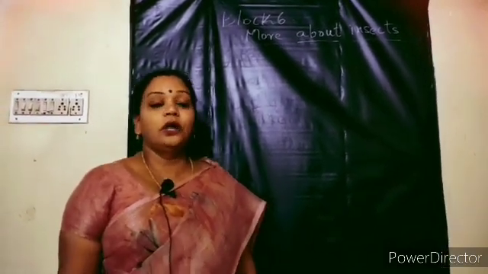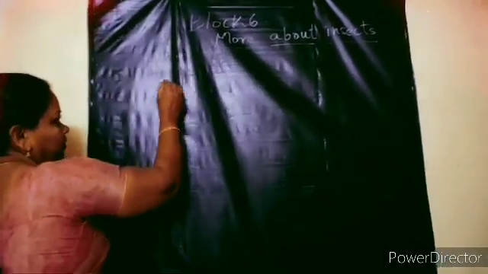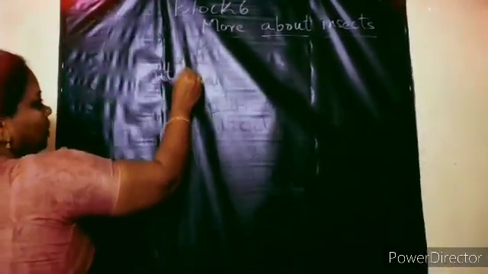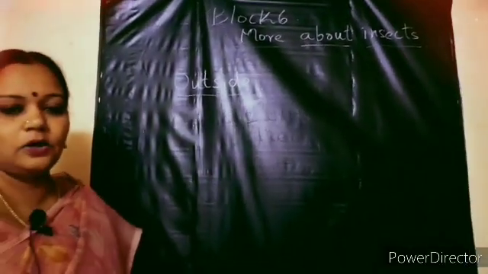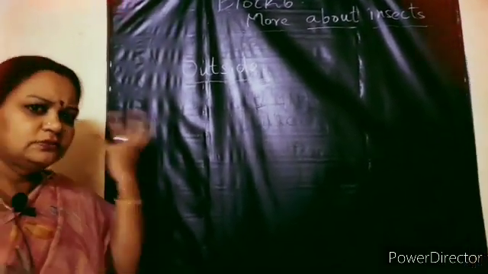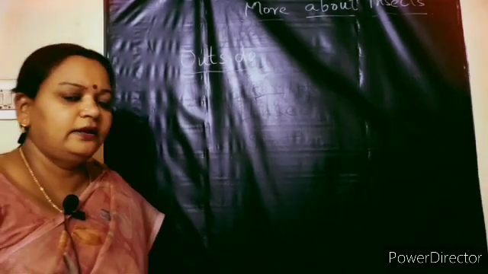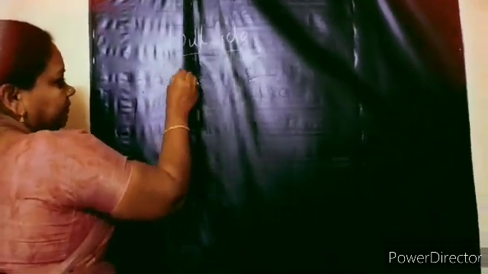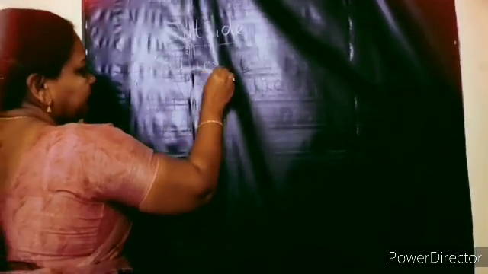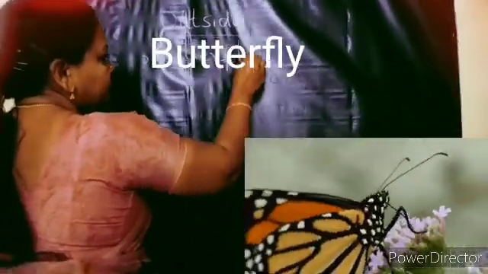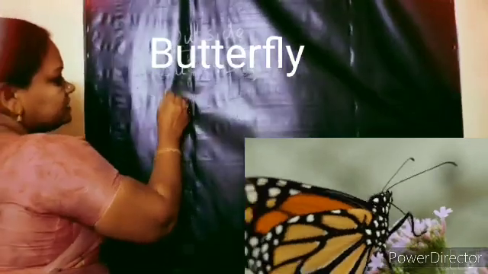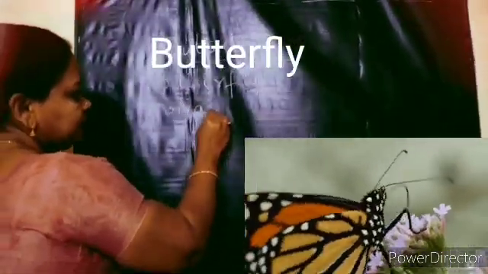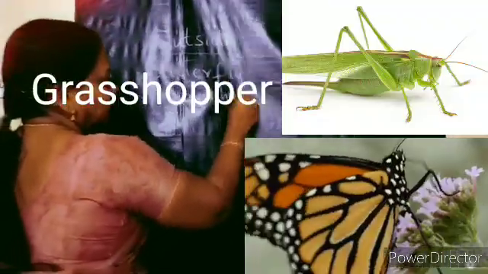Yes, children. So now, outside your home, in a park or garden, try to imagine you are in a garden. You can now tell me what insects you can see there. Very good. We can see butterflies flying here and there. It is a beautiful insect, right? Yes. Can we see some grasshoppers on the grass? Very good. And what else will you see there?